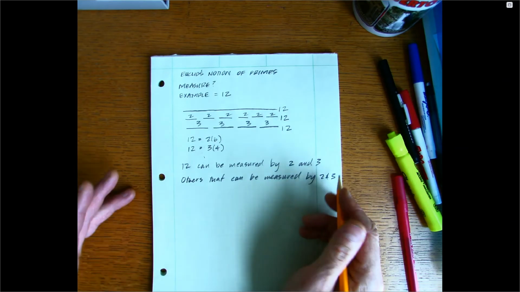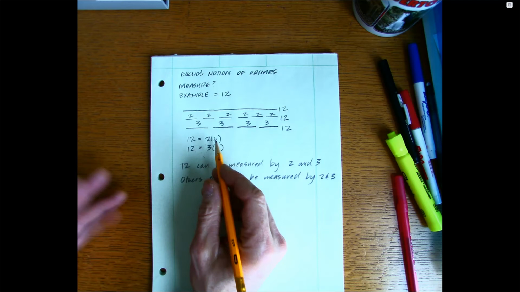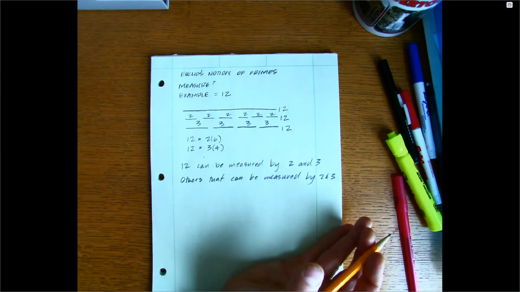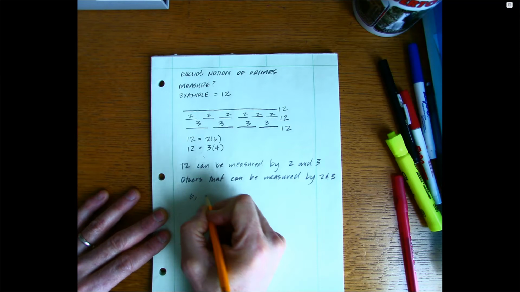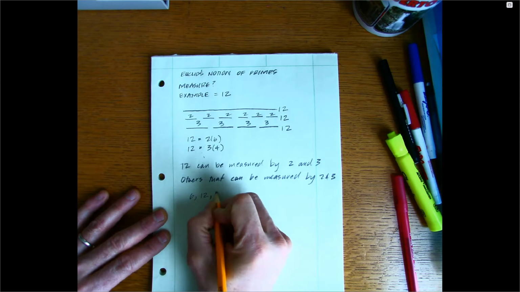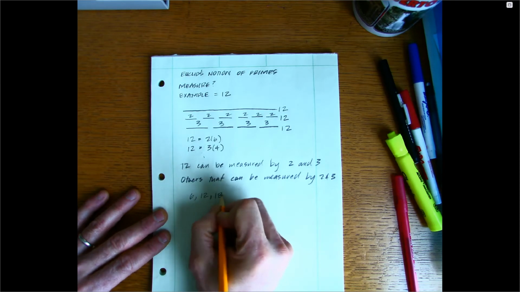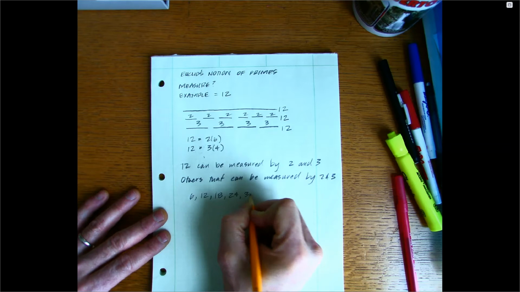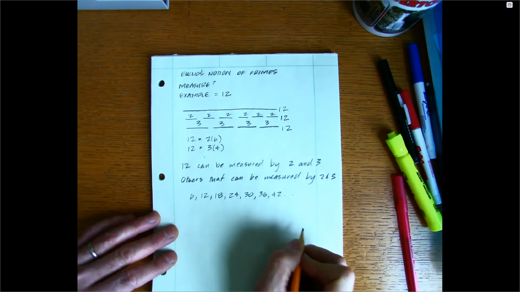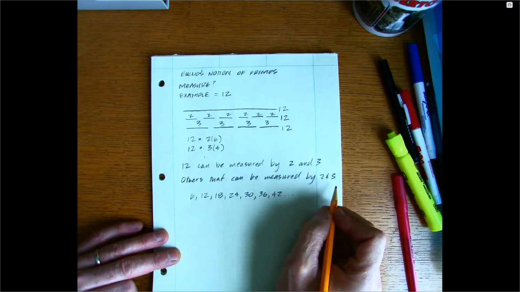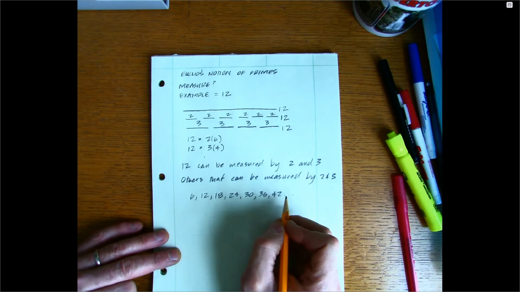If we think arithmetically, what we're really talking about is any multiple of 6, right? So certainly 6 can be measured with 2 and 3, 12 could be measured, 18 could be measured, 24 could be measured, 30 could be measured, 36 could be measured, 42 and so on, right? So others that could be measured by 2 and 3 is this list.